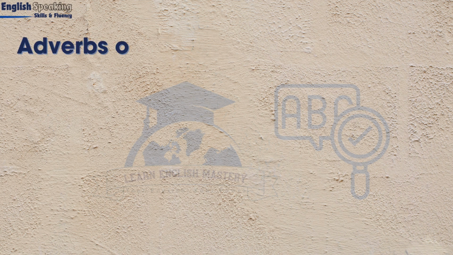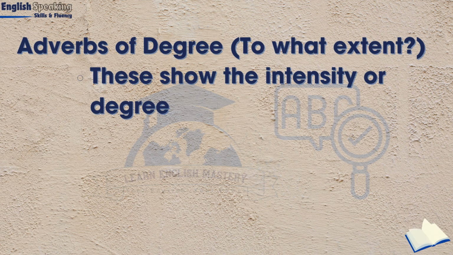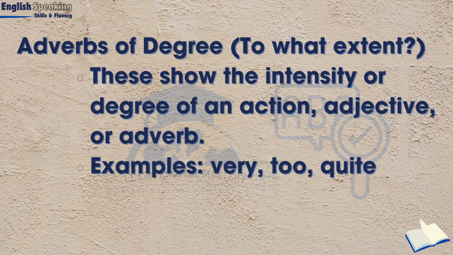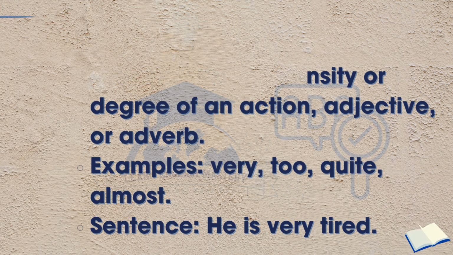Adverbs of degree. To what extent? These show the intensity or degree of an action, adjective, or adverb. Examples: very, too, quite, almost. Sentence: He is very tired.